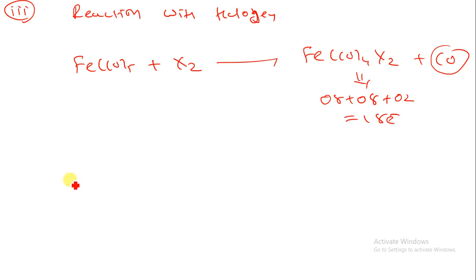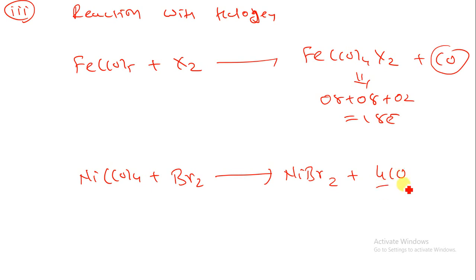So here suppose if I am having let's say Ni(CO)4, when it is reacted with the Br2 molecule, what will happen over here? So here I can produce NiBr2 plus 4CO. Now these NiBr2, 4s2 3d8, total 10 electrons are there. Here I am having 2 more electrons, total 12 electrons.